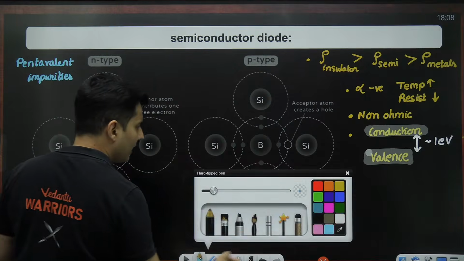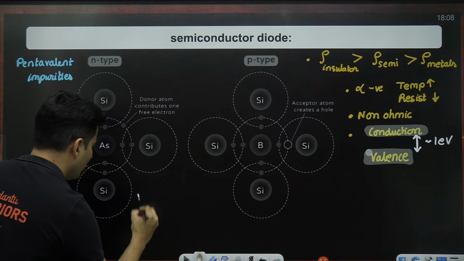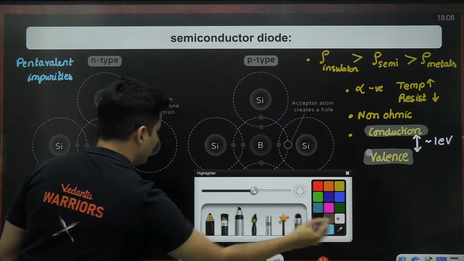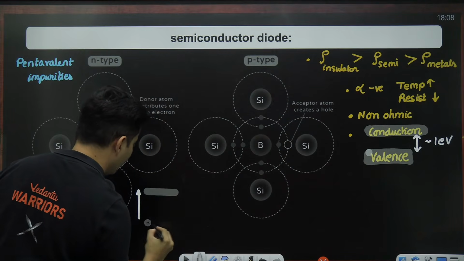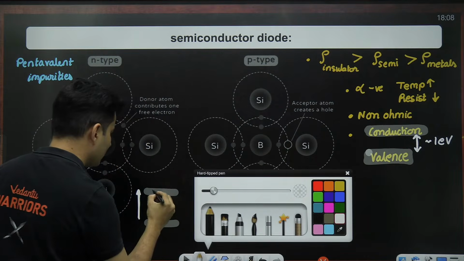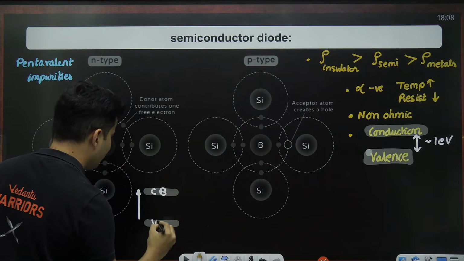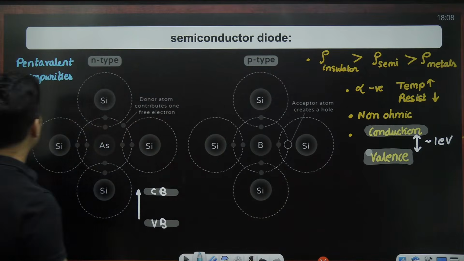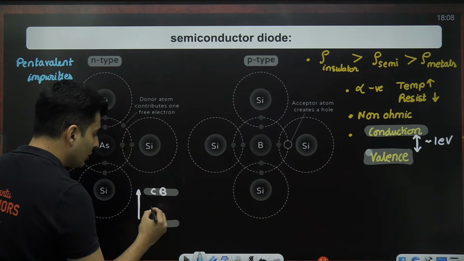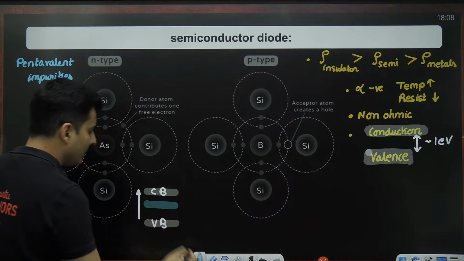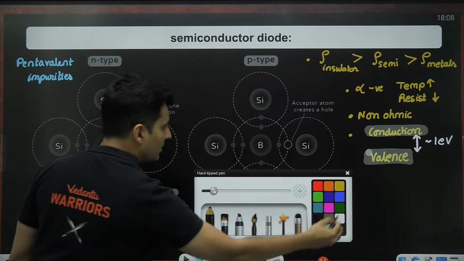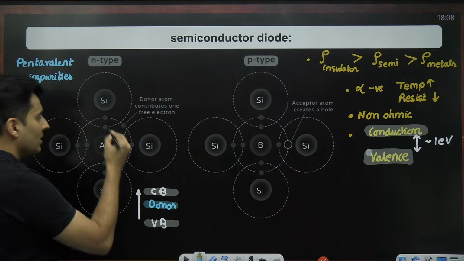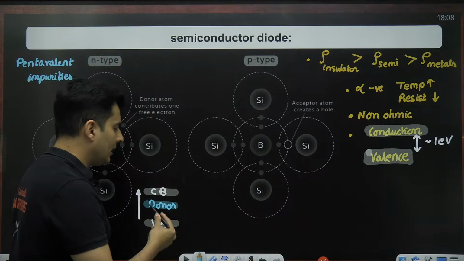And if you look at the energy level diagram, that will look something like this. If this is the energy, you have the conduction band and the valence band. That extra band which comes because of those extra electrons, you will see it will come somewhere over here. This is because of those donor electrons. This is how n-type will look energy-wise.